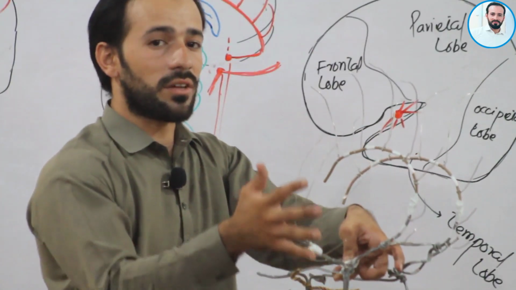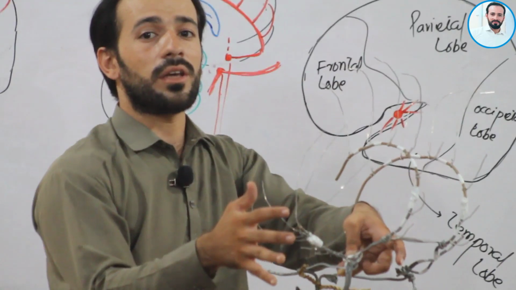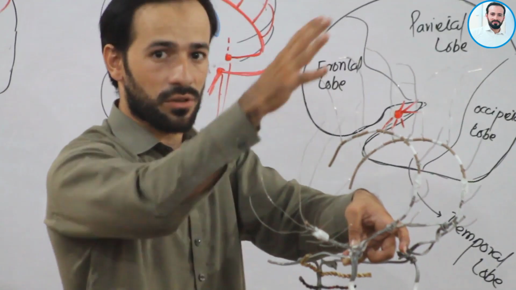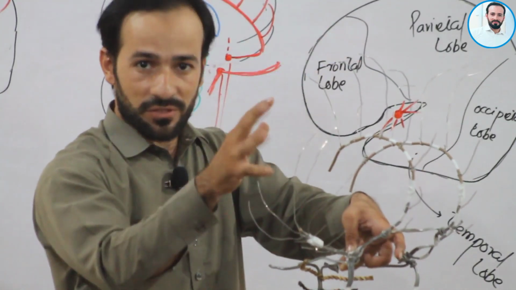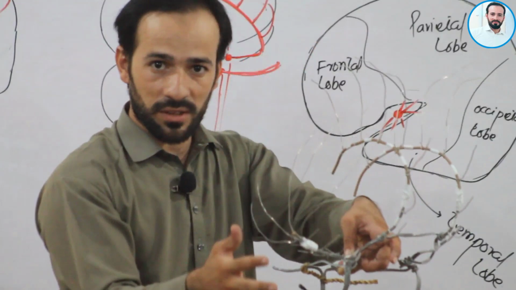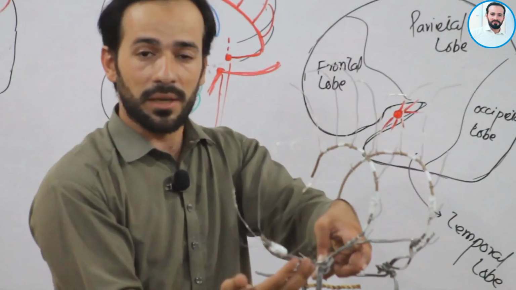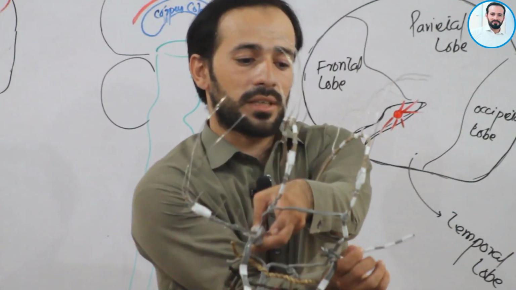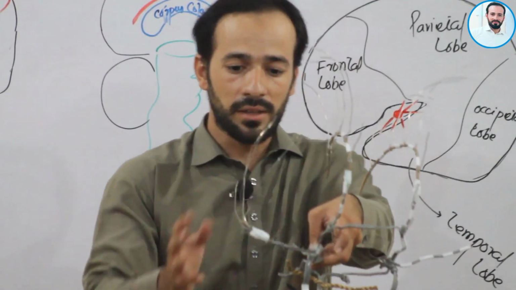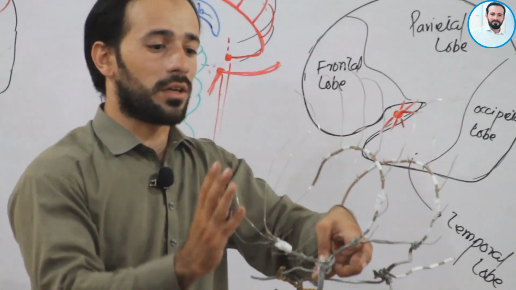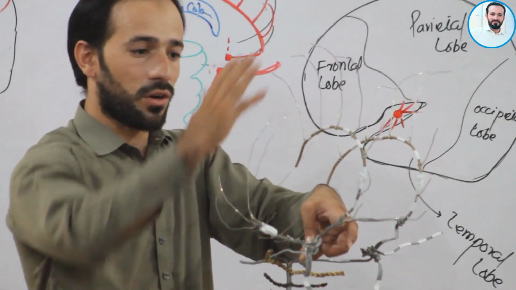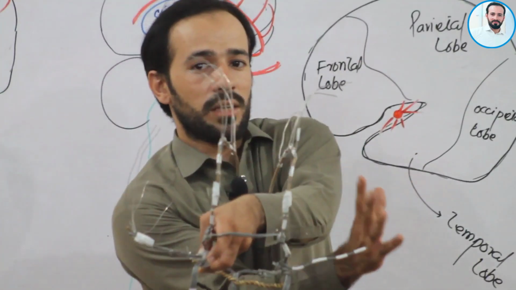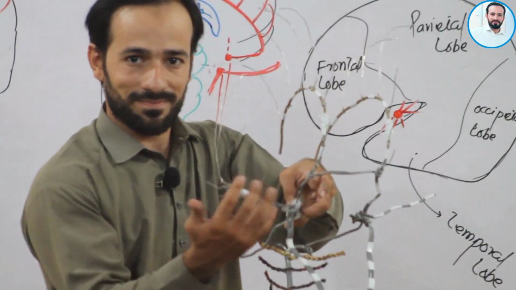So first, these are the branches given to the superolateral surface of the cerebrum, right? These branches are given by the middle cerebral artery. So on this side also we have it, but I have ignored it, right? So these are the branches to the superolateral surface of the cerebral hemisphere on the right side and also on the left side.